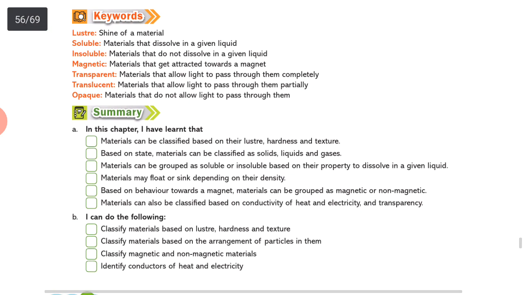Now see, some keywords are shown over there. Luster, the shine of a material; soluble, the materials that dissolve in a given liquid; insoluble, materials that do not dissolve in a given liquid; magnetic, materials that get attracted towards a magnet; transparent, materials that allow the light to pass through them completely; translucent, allow the light to pass through them partially; opaque, do not allow the light to pass through them. Got it, dear students?